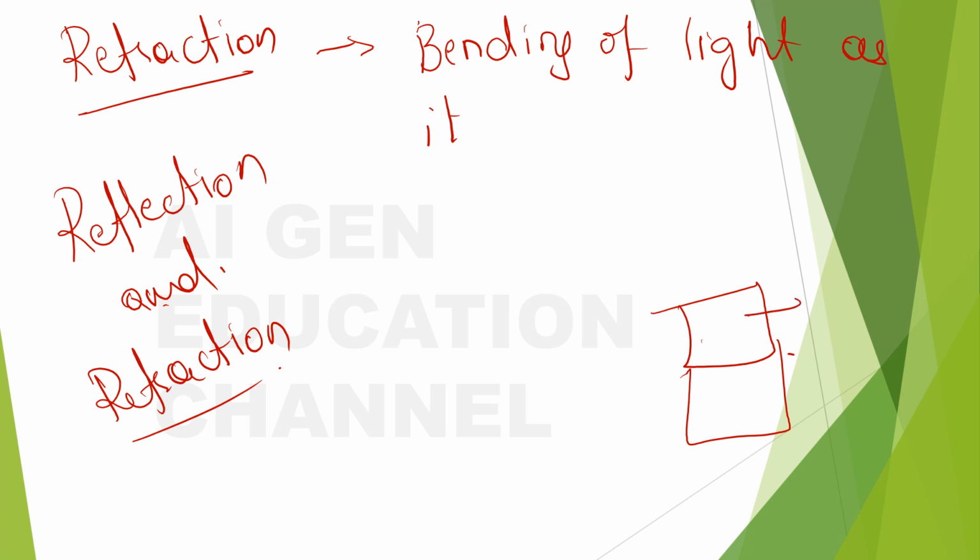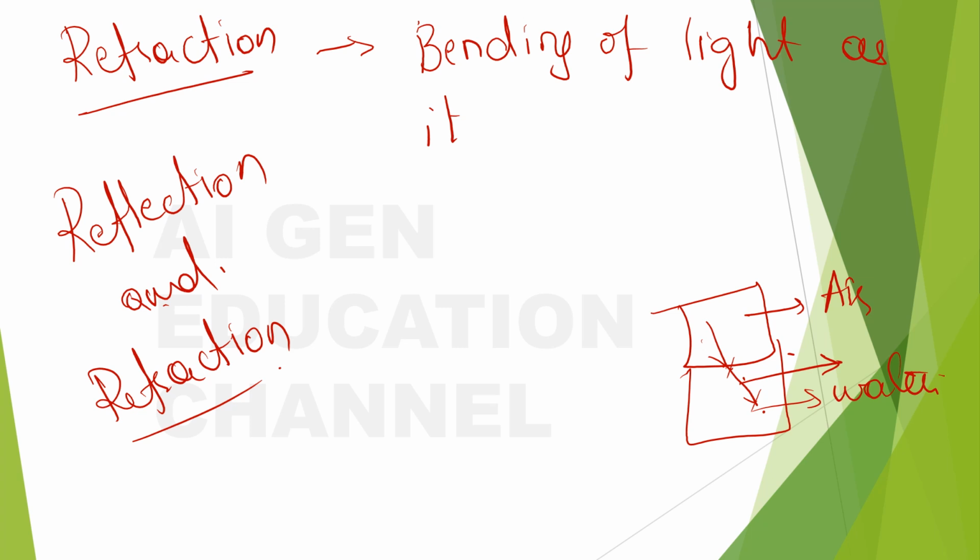So consider this to be air and this to be water. When any light is trying to move from air to water, it shows some bend, it won't be straight, and because of this bend the size of the ray will also change, right?